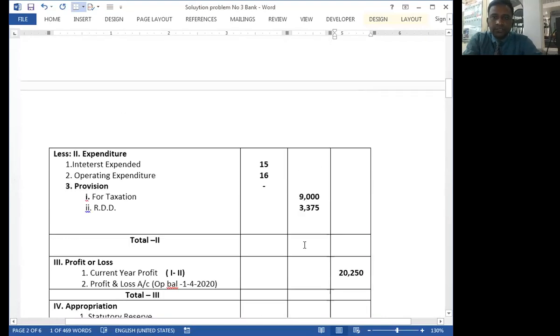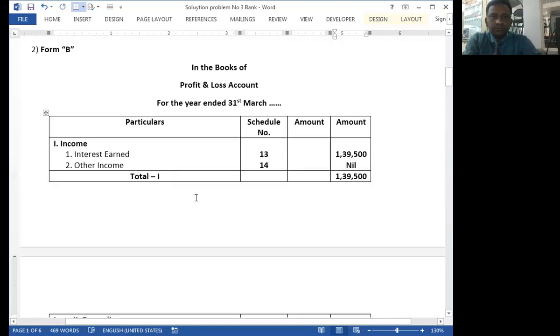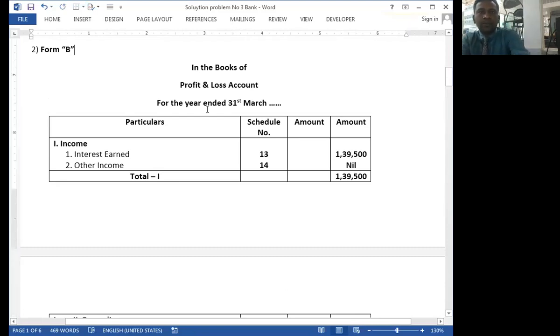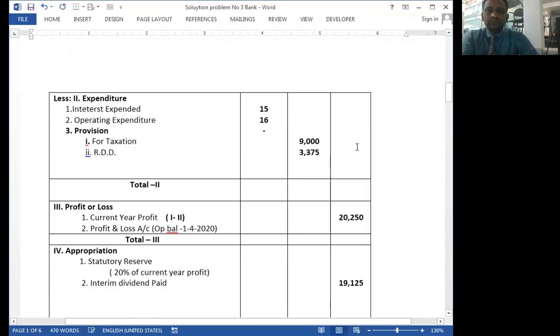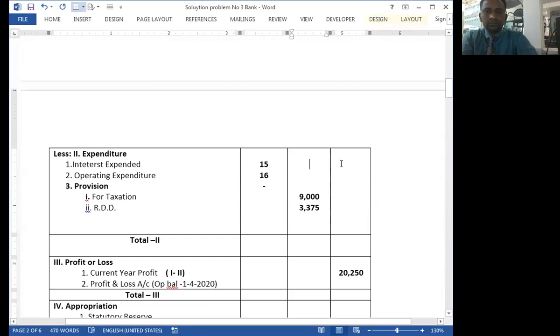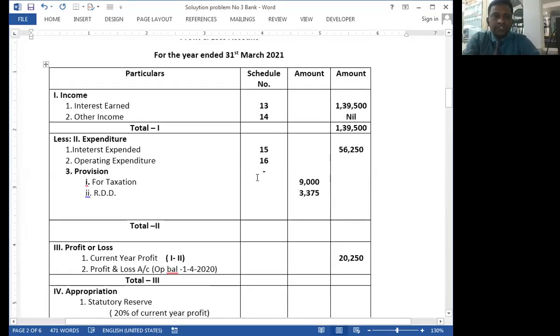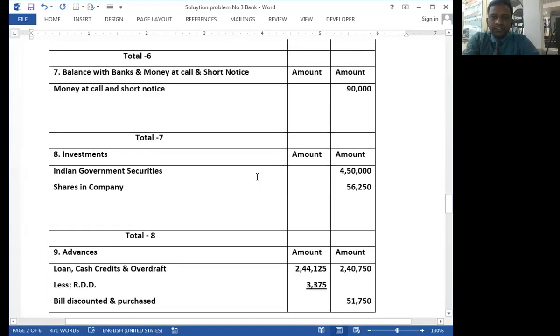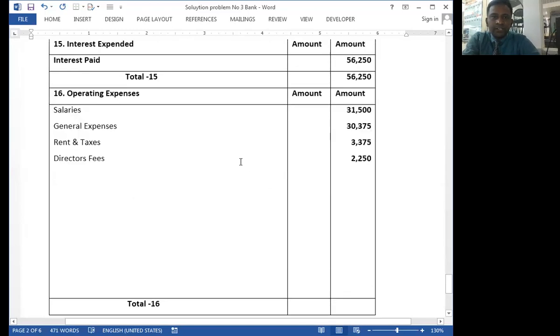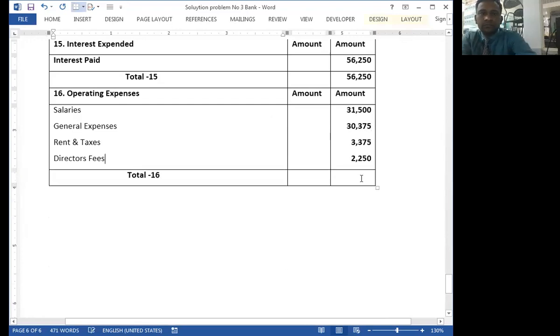Interest expended. Profit and loss account in the books of, write the name of bank, 2021. Okay. And schedule number 16, operating expenditure. What is the total of operating expenditure? 31,500, 30,000.